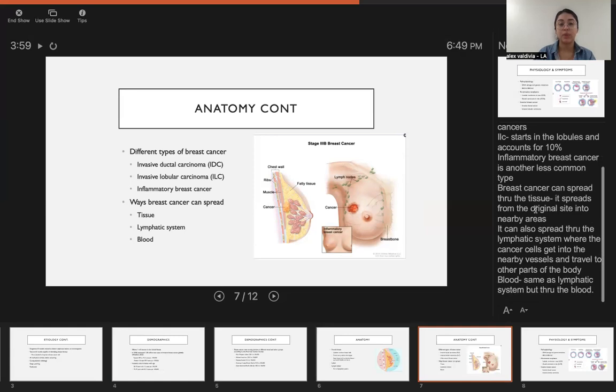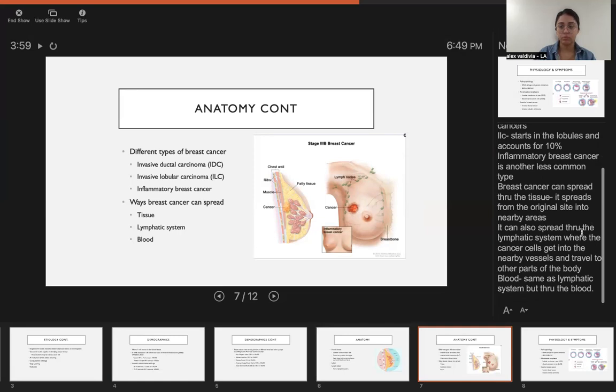It can spread in different ways through your tissue, lymphatic system, and blood. From the tissue, if it starts in this tissue, it'll just spread from the original site into nearby areas. Through the lymphatic system, the cancer cells get into the nearby vessels and travel to other parts of the body. And through the blood, it's the same way, but it travels through the blood, not the lymphatic system.